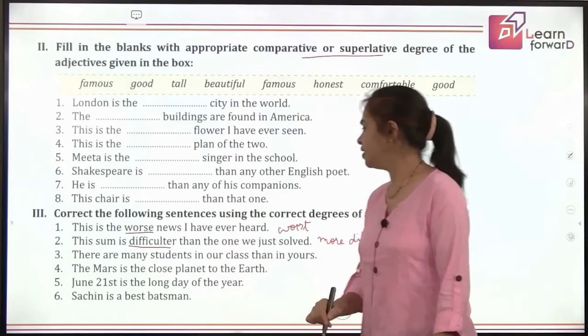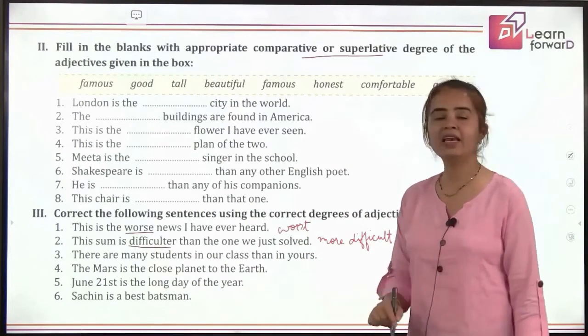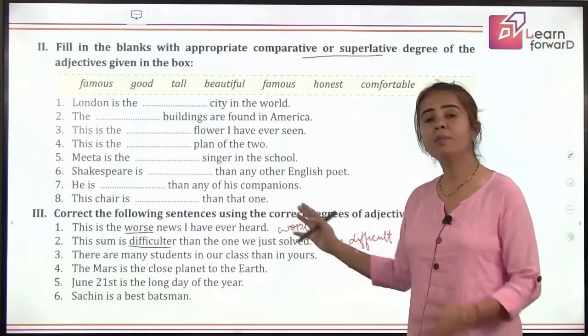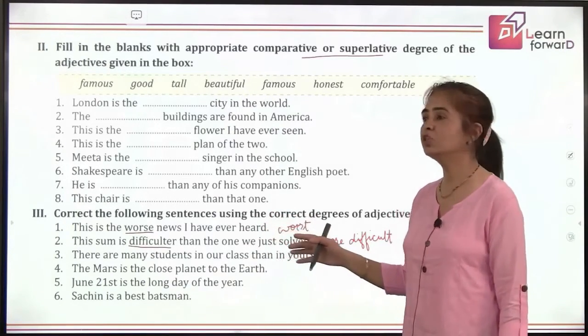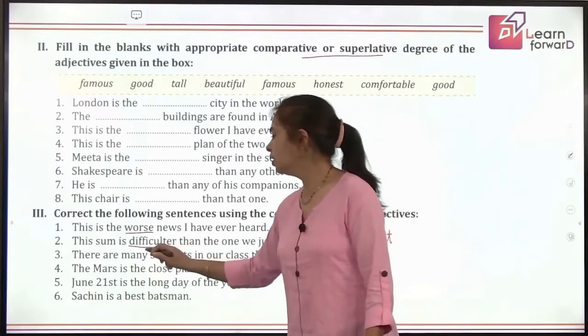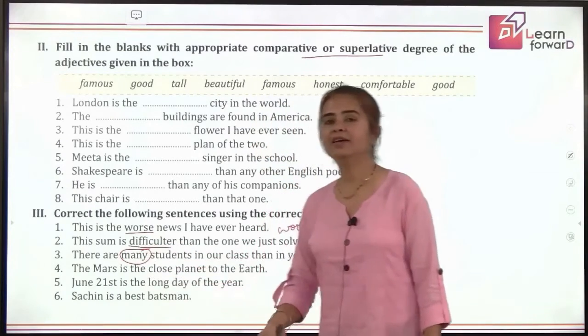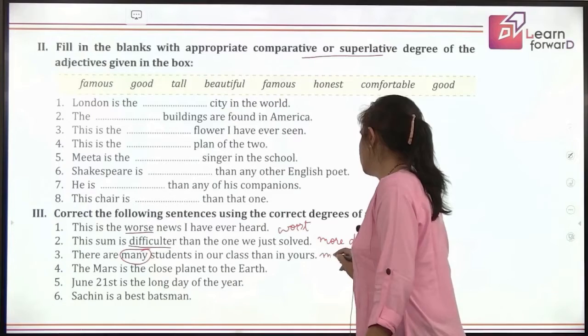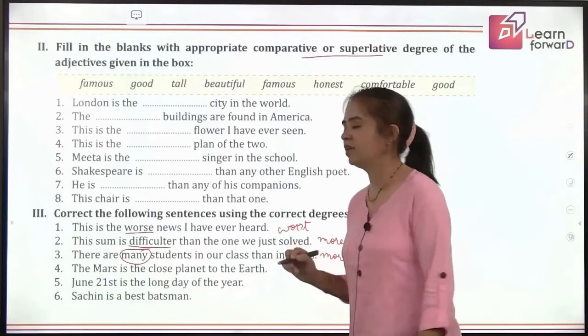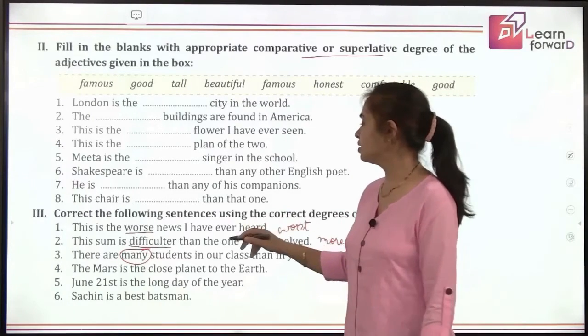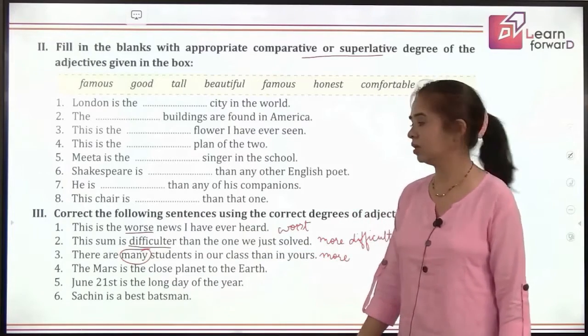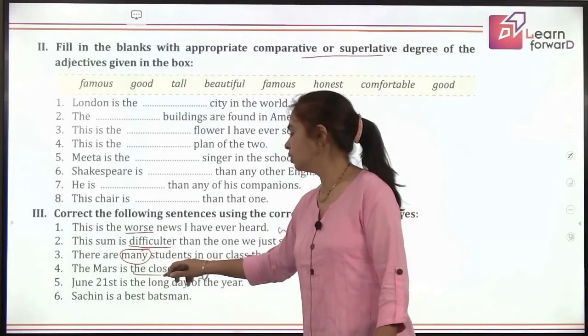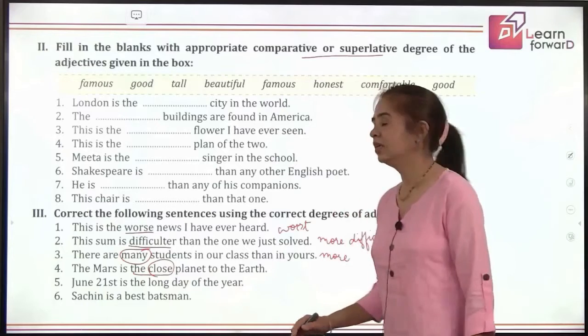Next, there are many students in our class than in yours. So when we are making comparison, which degree should come? And what is the comparative degree here? Yes, there are more students in our class than in yours. Good. Next, the Mars is the close planet to the Earth. Is it the close? So the error here is not positive.